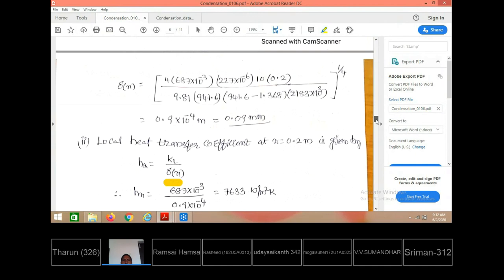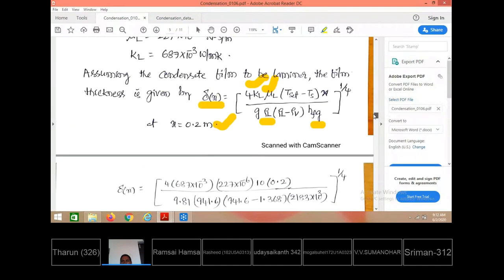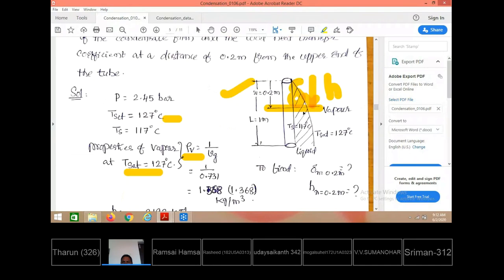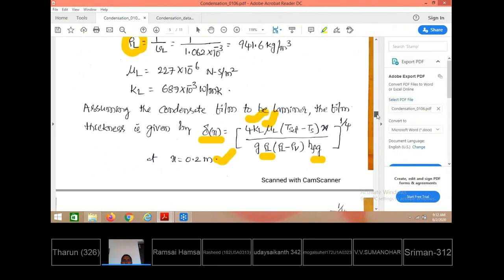On substituting all the values, I have got the boundary layer thickness as 0.09 millimeters, not meters. 1 millimeter itself is a very small value, but 0.09 is even smaller, so a very thin film is formed between the tube and the interface.